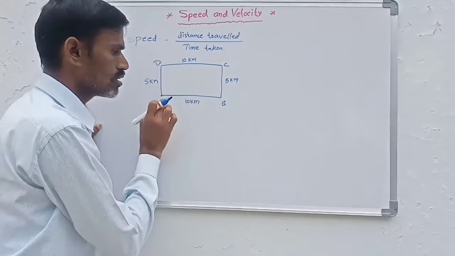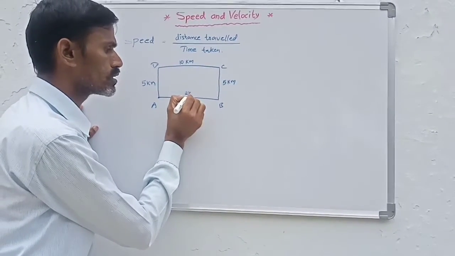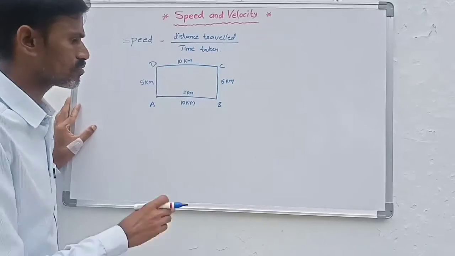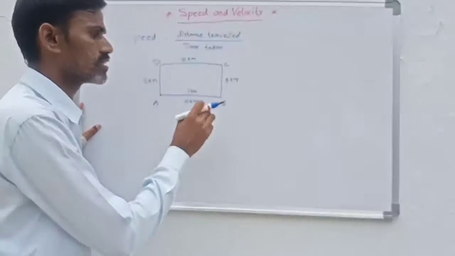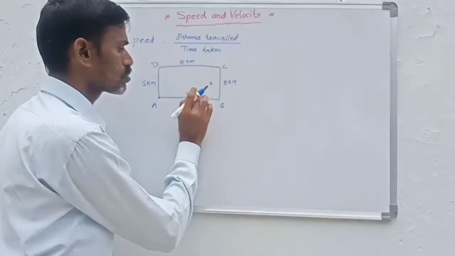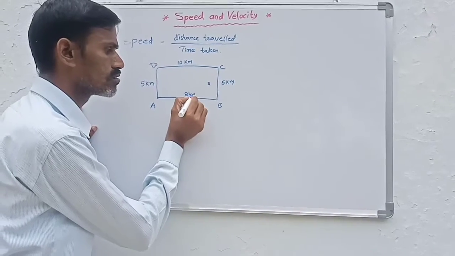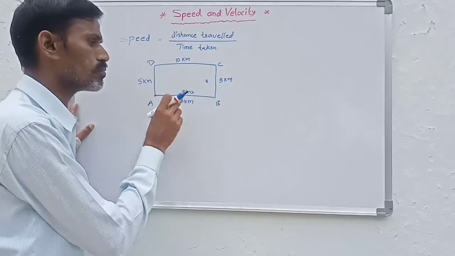Suppose in 2 hours the person moves from A to B.